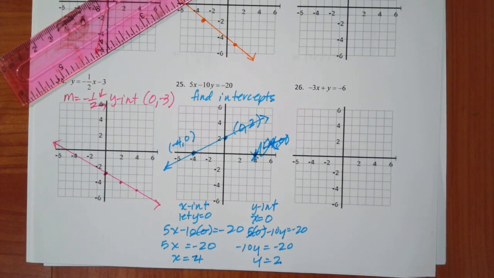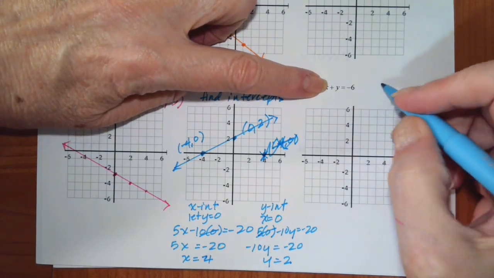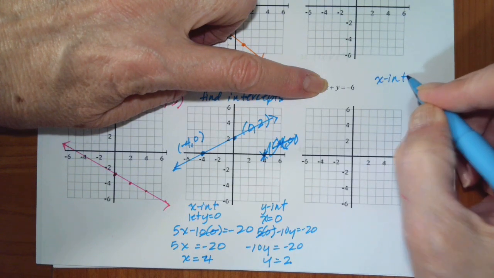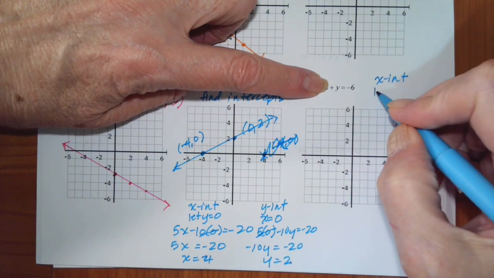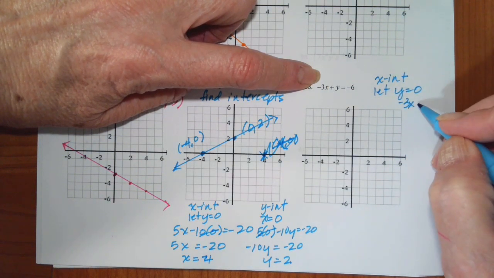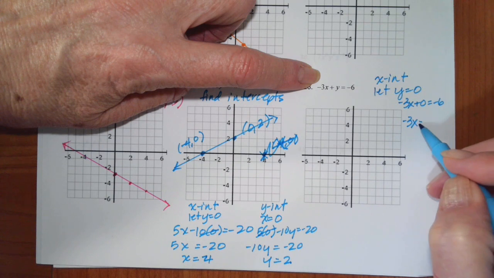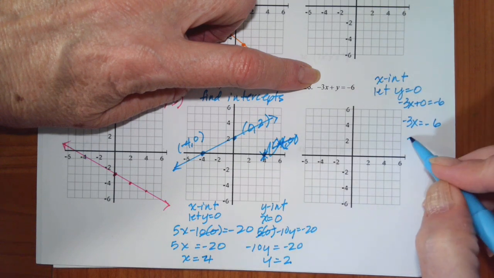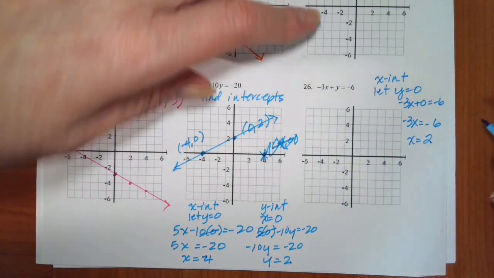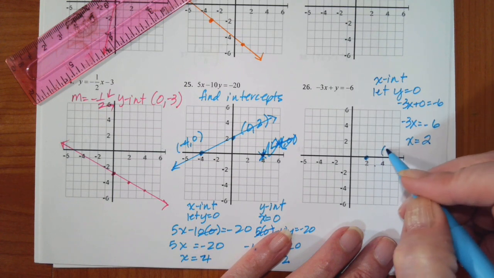Okay, so on 26, again, it's in standard form. So if I want to find the x-intercept, let y equal 0. So that gives me -3x plus 0 equals -6. -3x is -6. When I divide by -3, I get x is 2. So my x-intercept is 2, 0.